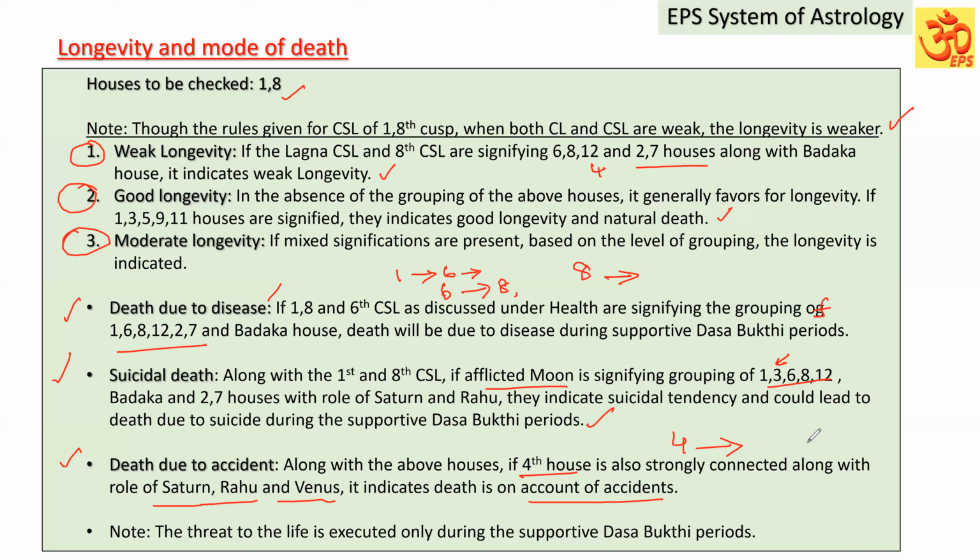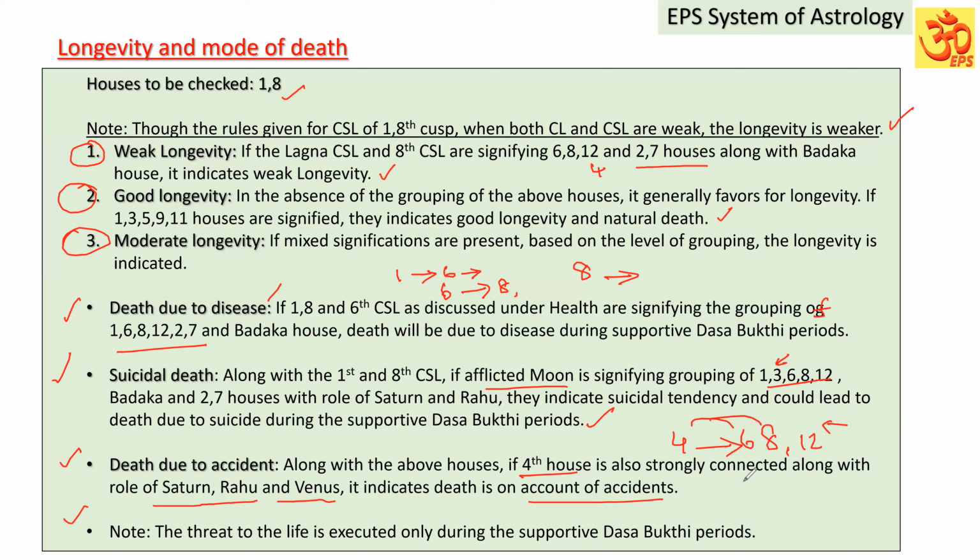If it is connected to Badaga, Maraga houses, then only it can lead to death. Just the 4th house connected to the 8th house or 12th house, all indicating, and the 6th house, Lagna will face injury and troubles to the health and troubles to the body by way of accident. Only in case the Maraga Badaga houses also join hands and favorable houses to the Lagna are not strongly connected, that can lead to accidents ending up with death. Note the threat to the life is executed only during the supportive Dasa Buddhi periods. That we have to keep in mind.